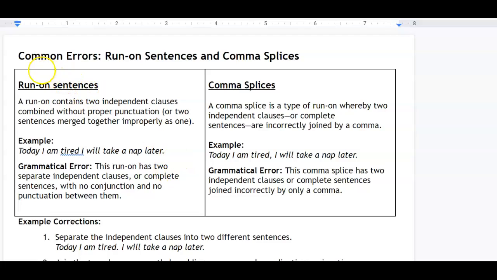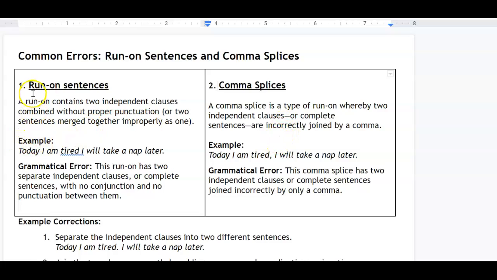Today's worksheet is on common errors in writing, and they're two different kinds of common errors. The first one is run-on sentences, and the second one is comma splices, and they are both ways that you can write a sentence without punctuating it correctly. So let's have a look at this. Both of these types of sentences, which are incorrect, have two independent clauses. That means you've got two finite verbs.